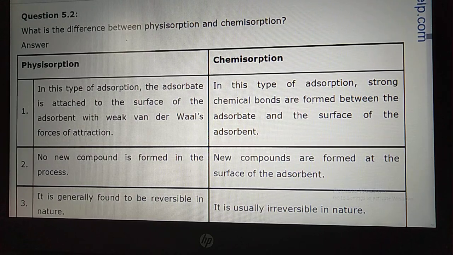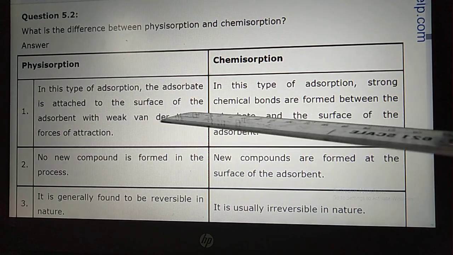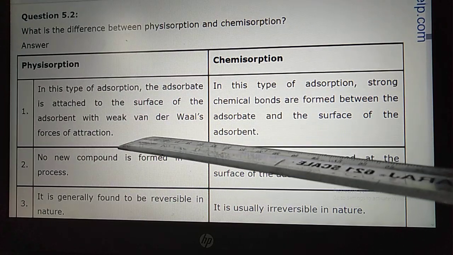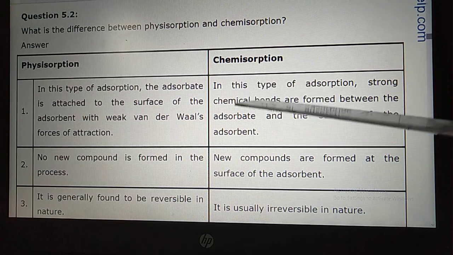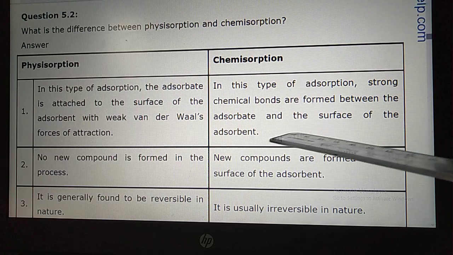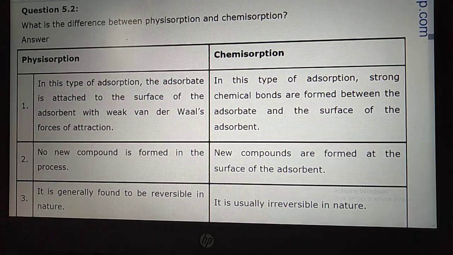Now let us read out one by one from the slides. First point: in this type of adsorption, the adsorbate is attracted to the surface of the adsorbent with weak van der Waals force of attraction. Here, what is there in chemisorption? In this type of adsorption, a strong chemical bond is formed between the adsorbate and the surface of the adsorbent. So here is the first point, student, physisorption and chemisorption.